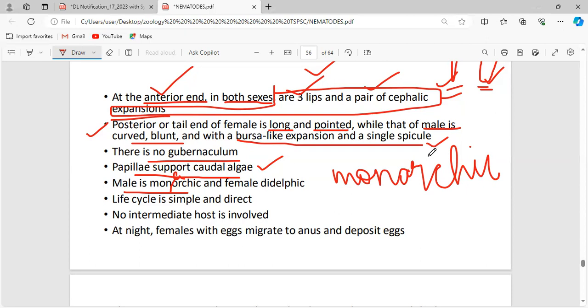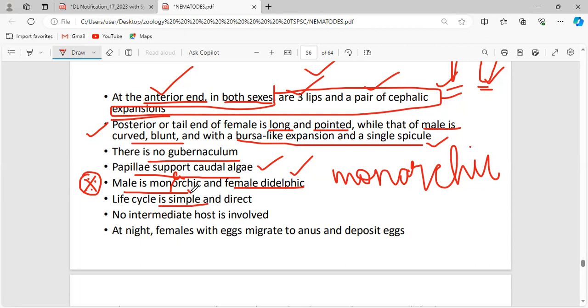This is most important, you have to remember this. Male is monorchic and female is didelphic. There is only one reproductive structure which does not occur in paired form. In the female, didelphic means two ovaries, two oviducts, and two uteri are present.